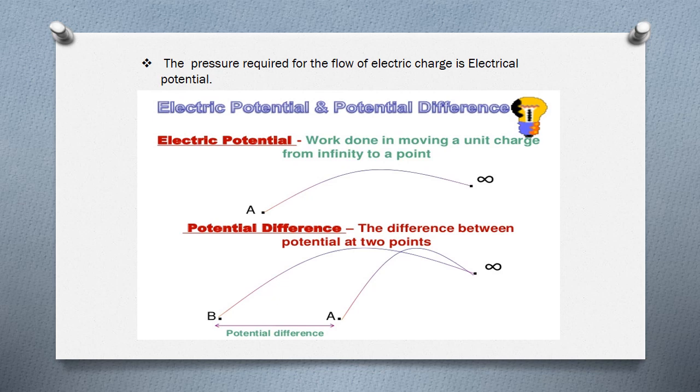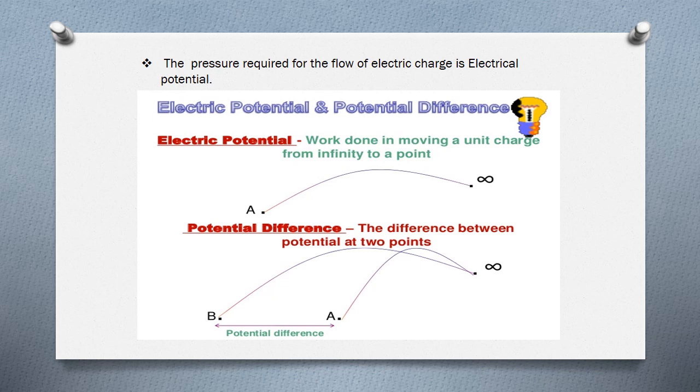Let us know about electric potential. What is electric potential? It is the work done in moving a unit charge from infinity to a point. Unit means once, that is, a single charge. Infinity means from an unknown place. The work done in moving a unit charge from infinity to a point is considered as electric potential.